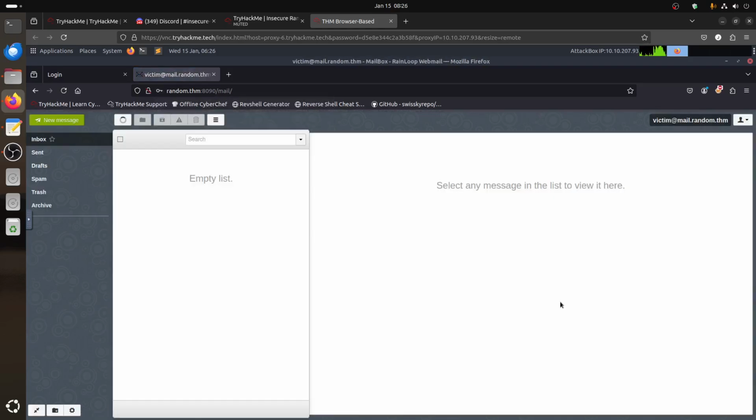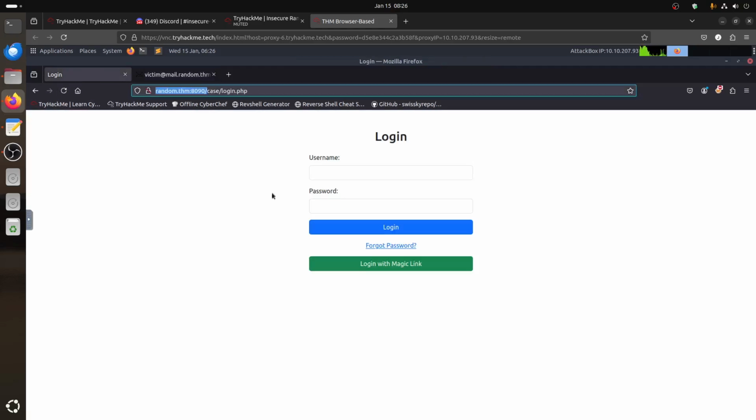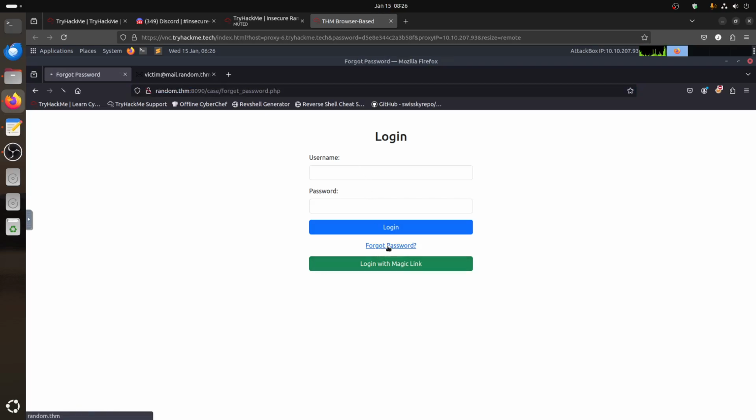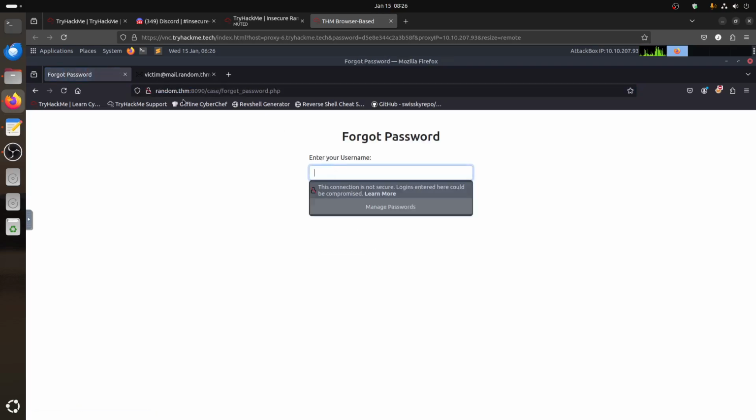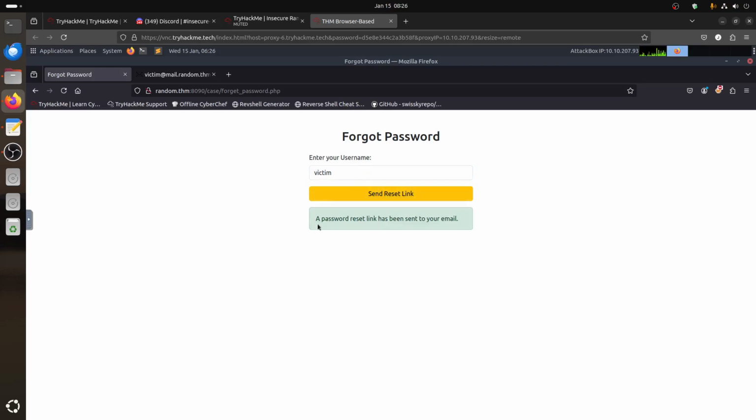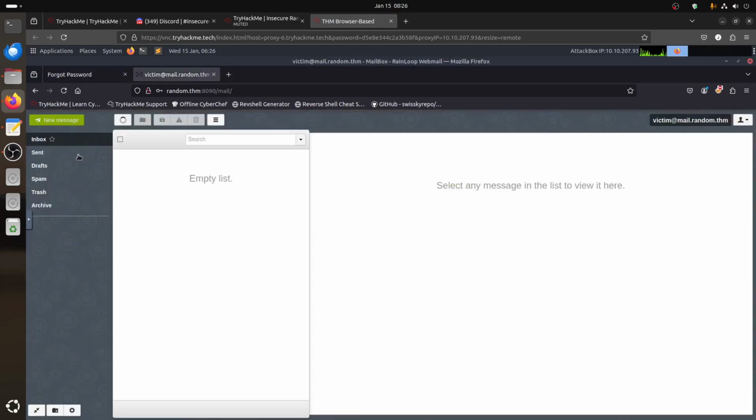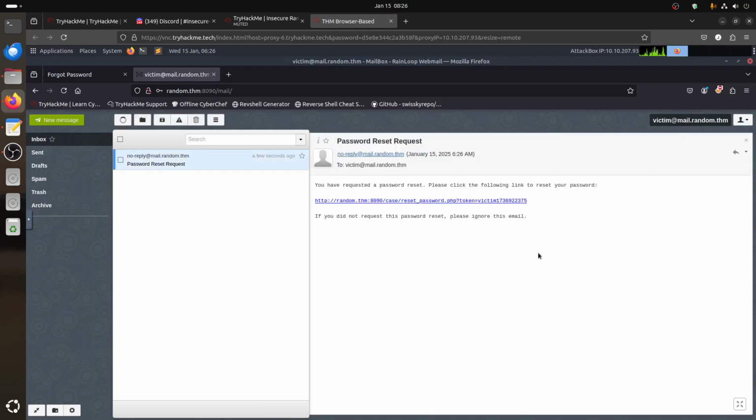So this is basically a scenario to understand things. For example, I say I forgot my password, my username is victim. If I say send a reset link, it says the password reset link has been sent to your email. If you come here and refresh, we got a reset link. If you click on it, it shows token equals victim and 173 whatever.